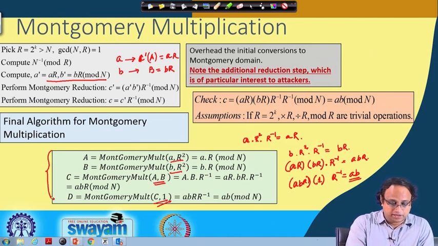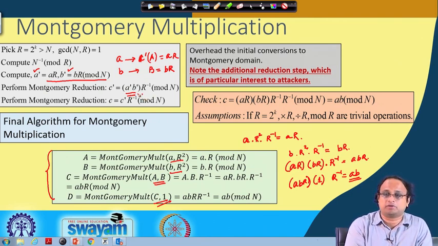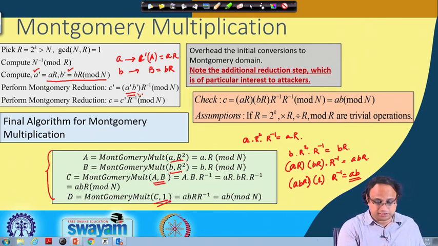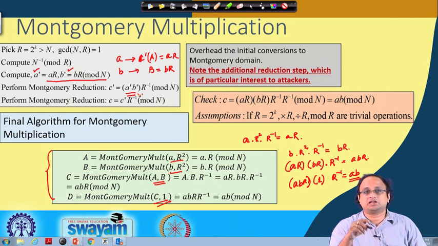You also observe that once we have the inputs in the Montgomery domain, if you take this a dash and this b dash, and you are given a dash into b dash, then the Montgomery reduction gives you the value of a dash into b dash r to the power of minus 1, because as we have seen in the previous case, if you are given t, you basically get t into r to the power of minus 1 modulo n.